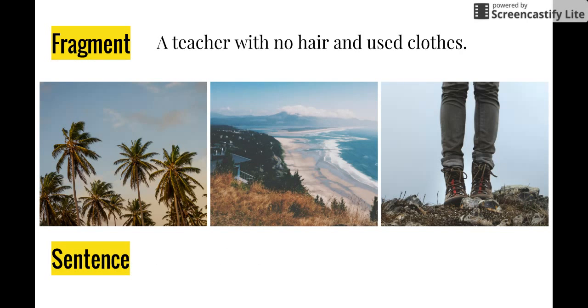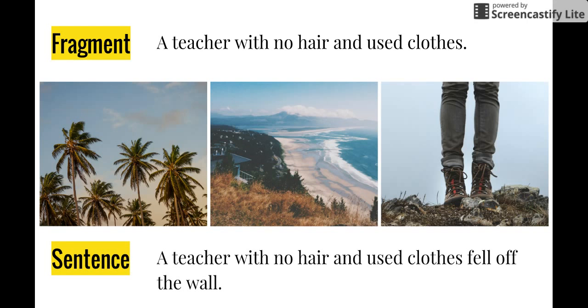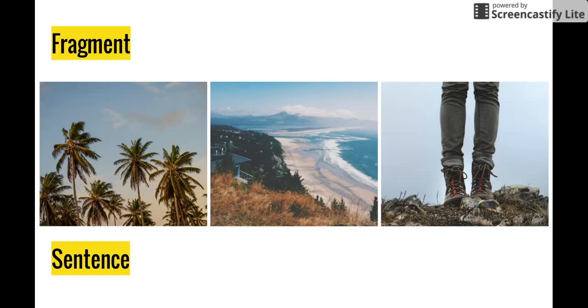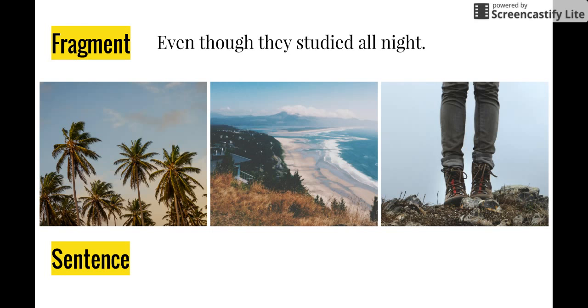Here's a fragment. A teacher with no hair and used clothes. What's missing here? Oh, I know. It's missing a verb. So let's make a complete sentence with a verb in it. A teacher with no hair and used clothes fell off the wall. Notice in our fragment, we have a subject but no verb, and in our complete sentence, we have our subject and our verb. Let's do another one.